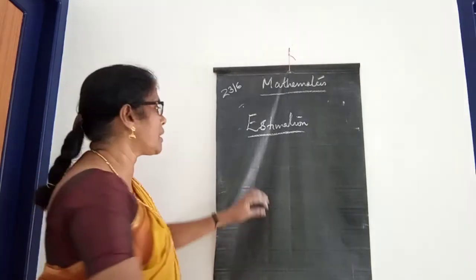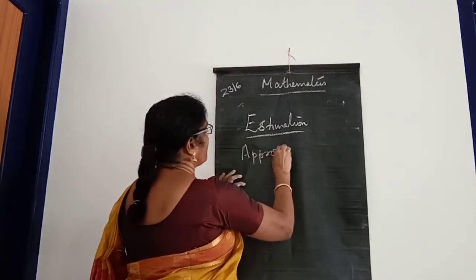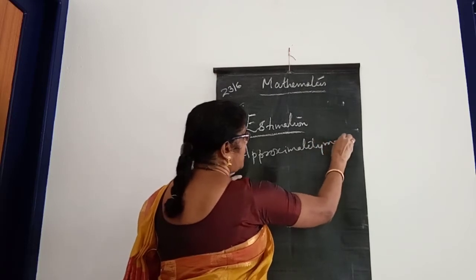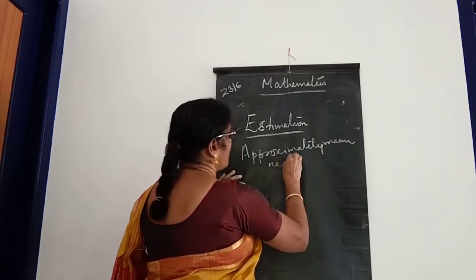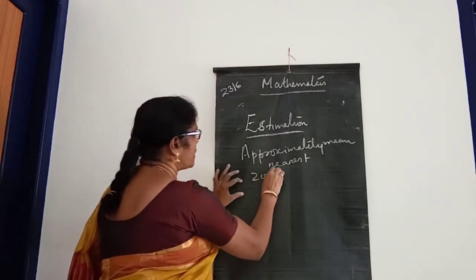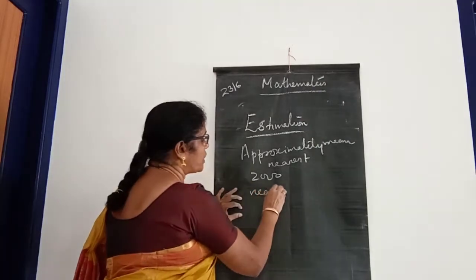Approximately means nearest. Approximately 2000 persons came there means nearest to 2000.